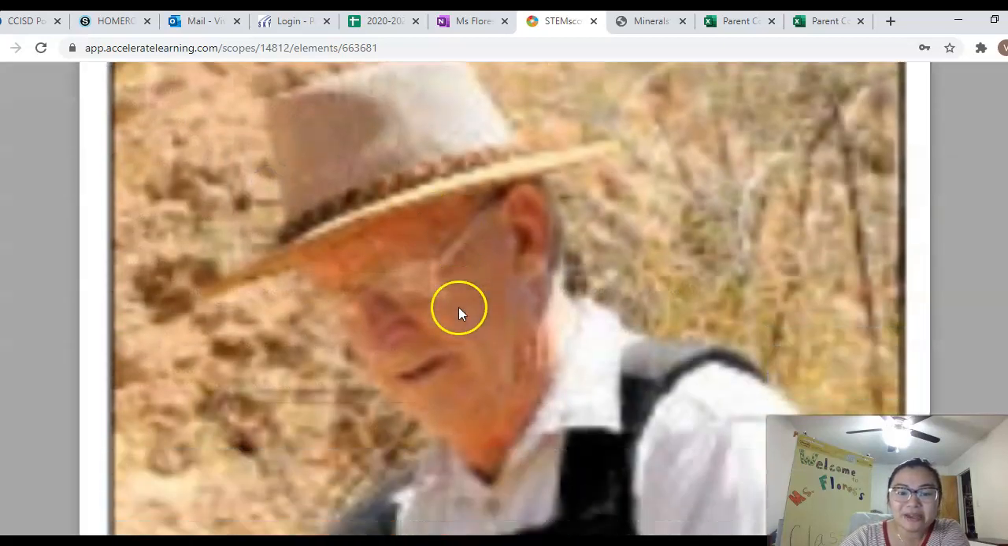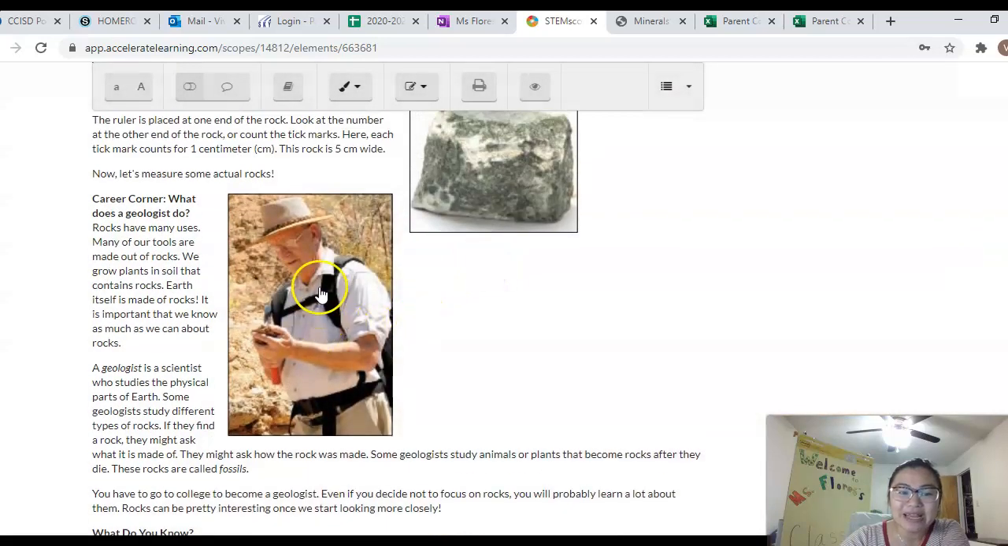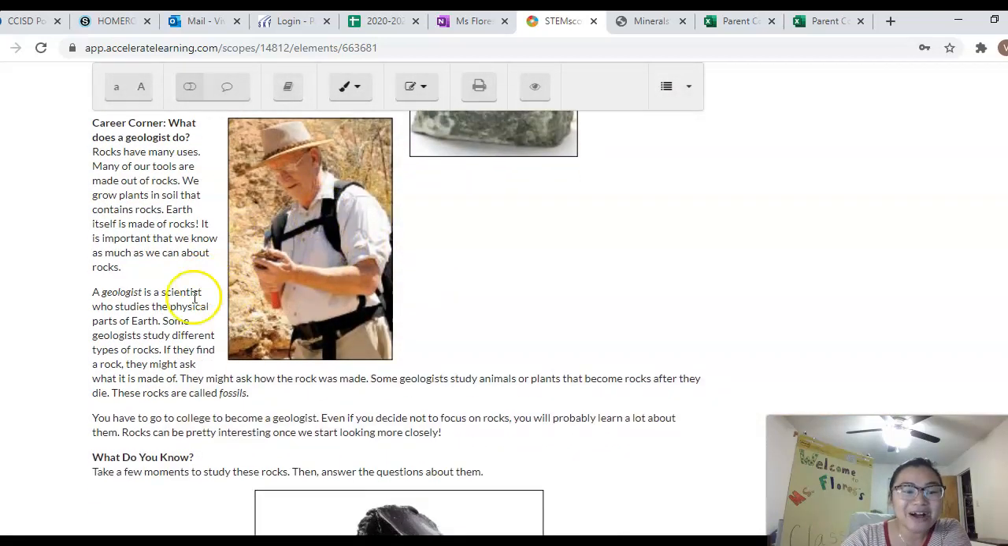And there's the man from the picture earlier in our vocabulary, our geologist. A geologist is a scientist who studies the physical parts of Earth. Some geologists study different types of rocks. If they find a rock, they might ask, what is it made out of? They might ask how the rock was made. Some geologists study animals or plants that become rocks after they die. These rocks are called fossils. So what are fossils? Animals or plants that become rocks after they die.